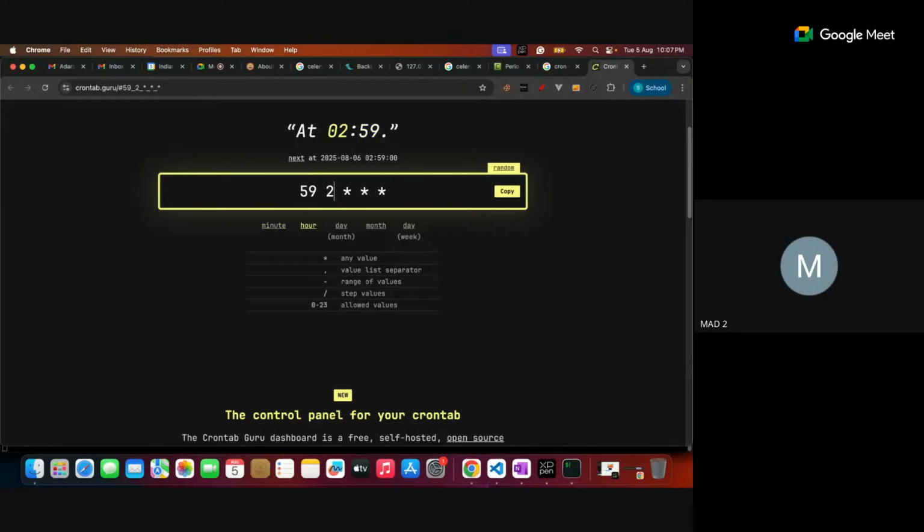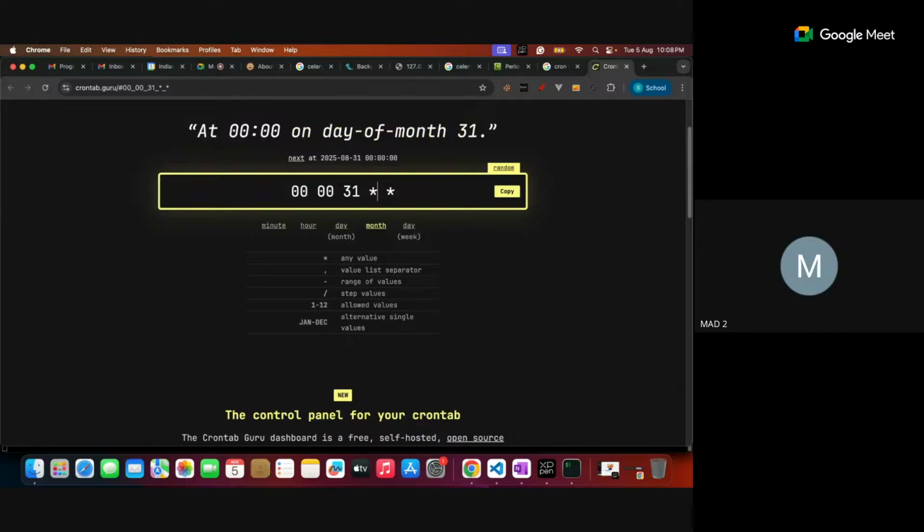Maybe I can use 24 also, but I think 24 is not allowed. 00 is allowed. And for the day, first day, second day, third day, it depends on whether the month has 31 or 30 days. Maybe the 31st day. Day of the month is 31.